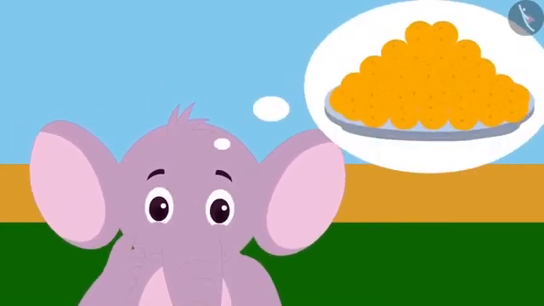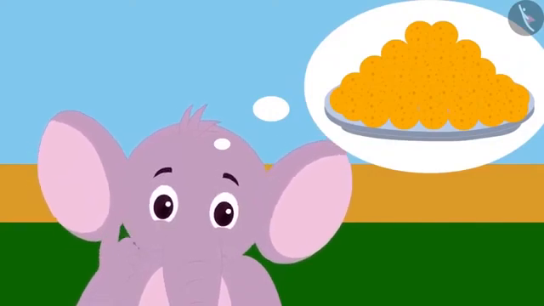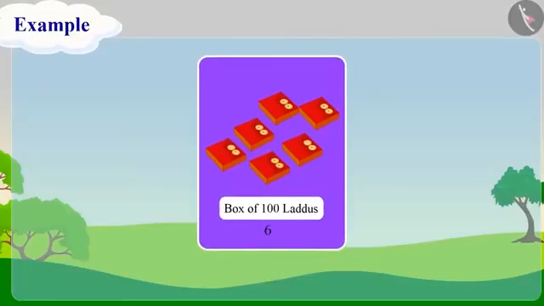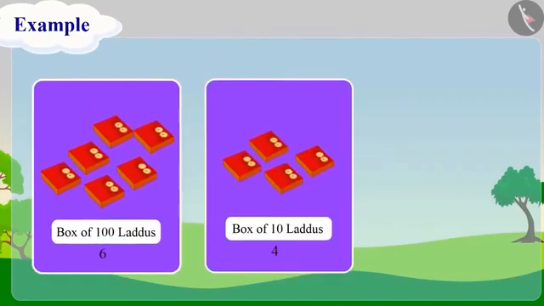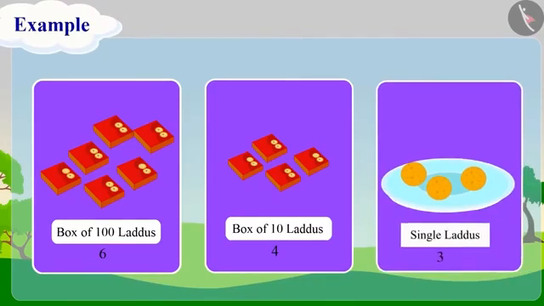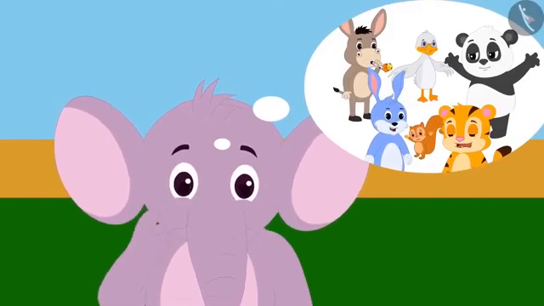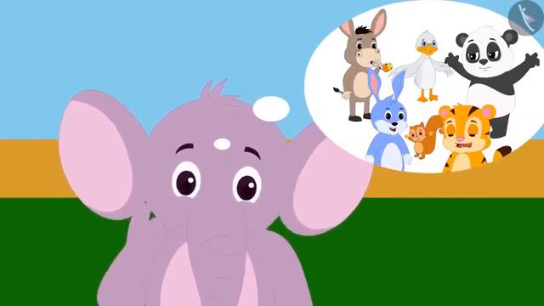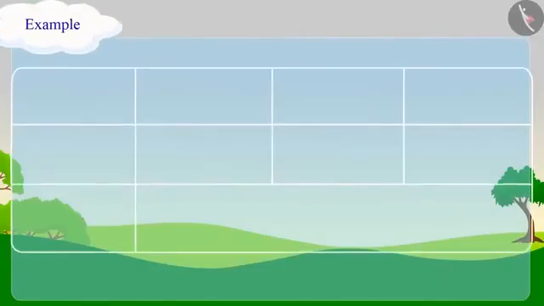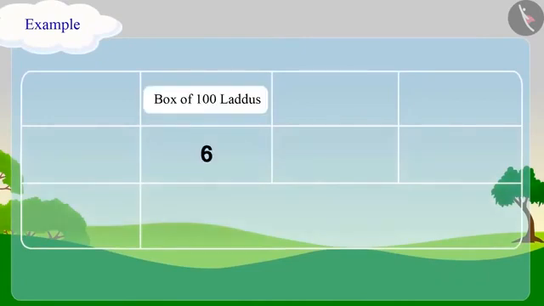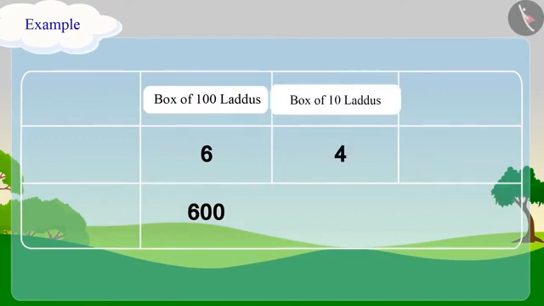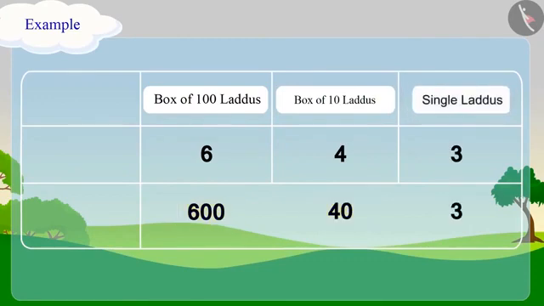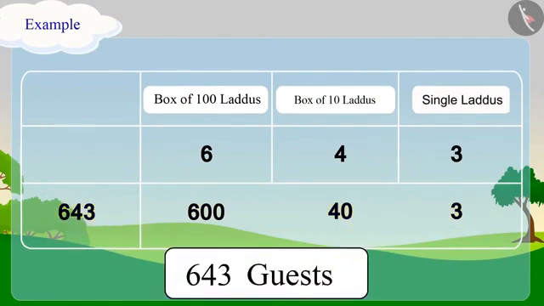Now Appu wants to take laddus for his guests. For every guest, he needs 1 laddu. He took 6 boxes of 100 laddus, 4 boxes of 10 laddus and 3 single laddus. Can you tell how many guests are coming to Appu's house? Let's do this together. There are 600 laddus in the 100 laddus box. There are 40 laddus in the 10 laddus box and there are 3 single laddus. Now we will write the expanded numbers and we get 643.